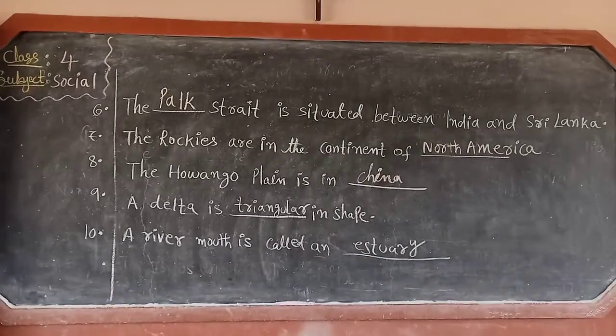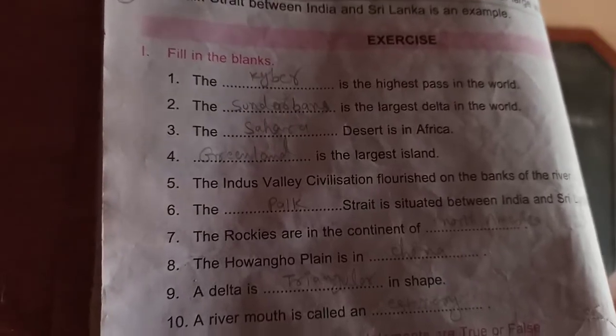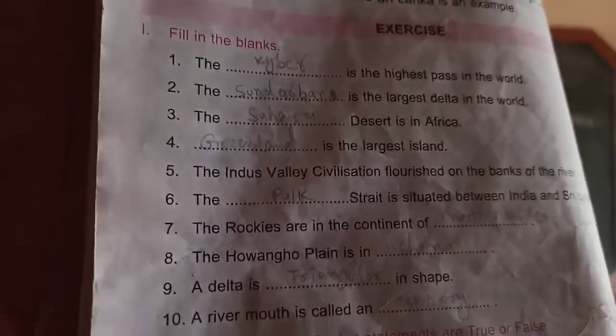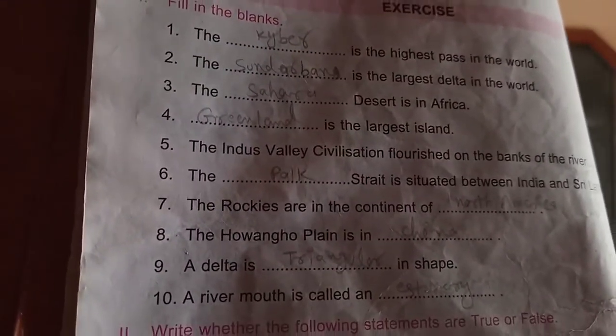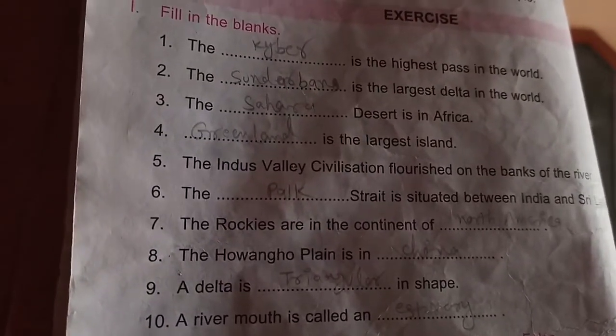Write neatly in your social fair notes and now take your social textbook. Children, take your social textbook. You have to write the answers in your social textbook also. Look, children, like this, you have to write the answers in your social textbook. First of all, write the first bit in your social fair notes, then write the answers in your social textbook.